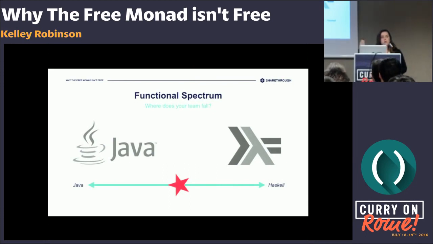But in your domain, think about what your language is good at. Is it opinionated? If it's not, you have to make more decisions about this type of thing. And think about the abstractions you're using. Are they clean? Are they easy to understand for people new to the code base? And if you're writing a greenfield project, a new project from scratch, ask yourself, are your coworkers going to understand this? Do you have the time and the tooling for these abstractions? And is it necessary for your business logic? I think that's a big one that a lot of people don't ask themselves.